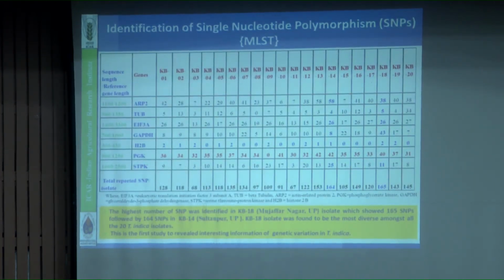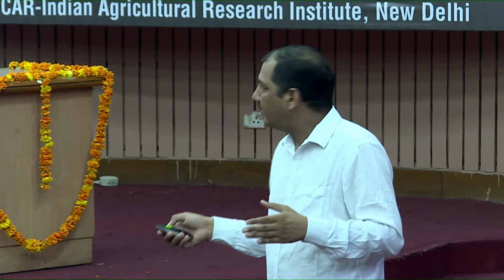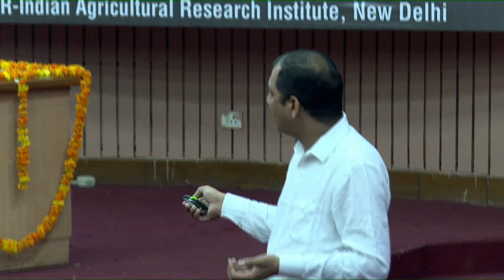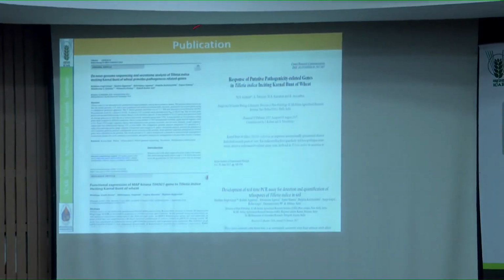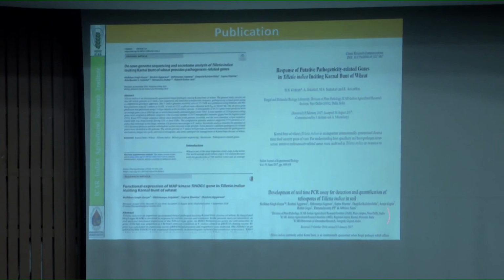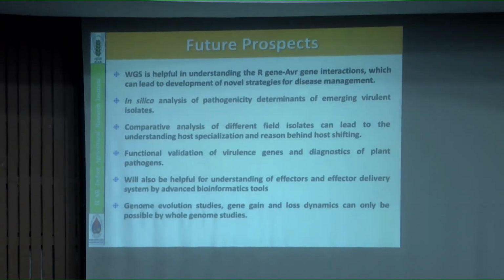Further, we can also identify SNPs. Nowadays SNPs have a major role in evolutionary change. So we checked our sequences for SNPs based on the whole genome, and we compared, and a large number of SNPs were found in this genome. These are the publications that came out of this whole genome sequence, the response of pathogenic genes, then functional MAP kinase genes, and development of a PCR diagnostic assay. So these papers are published.